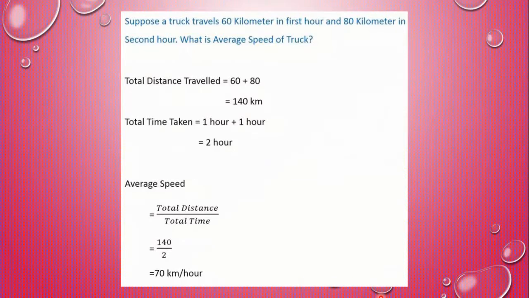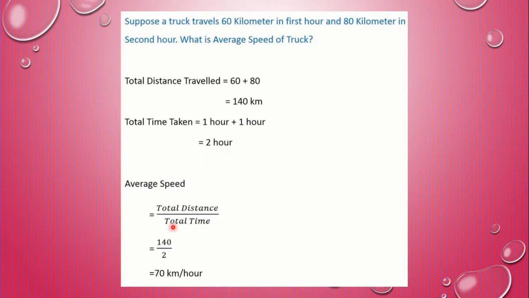Let us solve one example. Suppose a truck travels 60 km in first hour and 80 km in second hour. What is average speed of truck? Total distance travelled equals 60 plus 80, that is 140 km. Total time taken, 1 hour plus 1 hour, first hour and second hour, that is 2 hours.